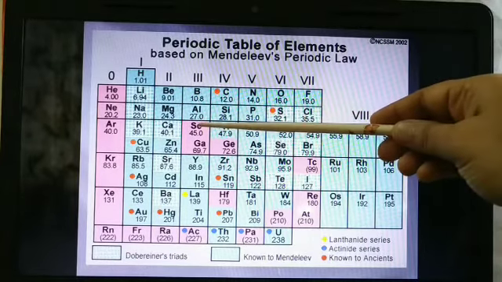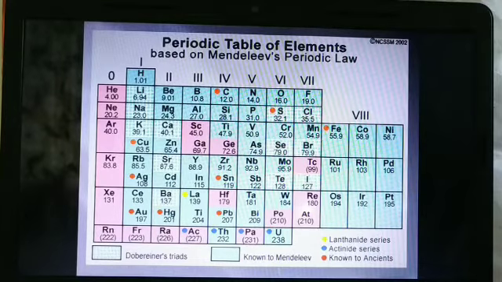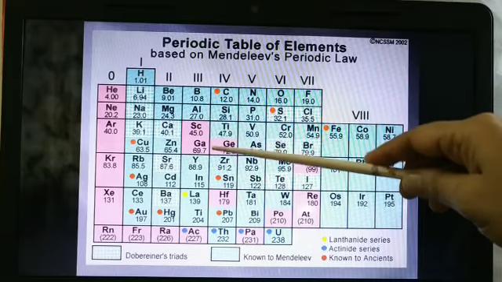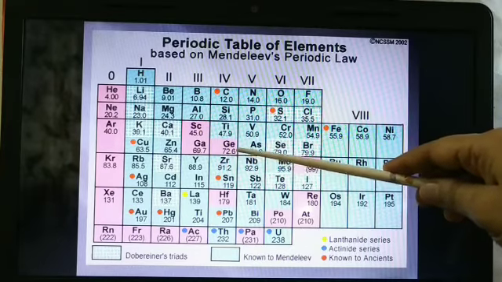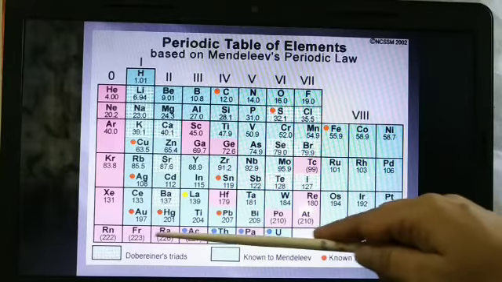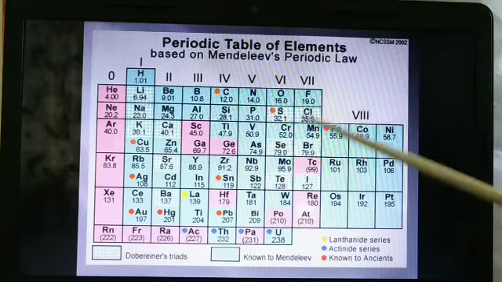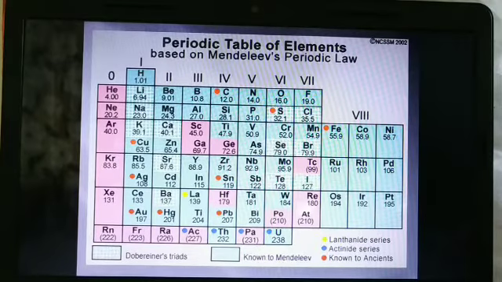After that, you could see it is scandium, gallium and germanium. He has predicted their values to be 48, 44, 68 and 72. Now it has come as 45, 69.7 and 72.6. So somewhat he was correct, and now all these elements are being filled, whatever the places were left empty. Okay, so atomic masses of some elements were revised afterwards, and then again this Mendeleev periodic table was put newly.